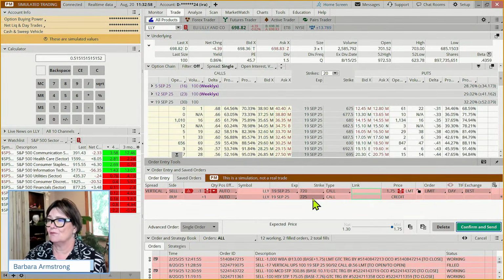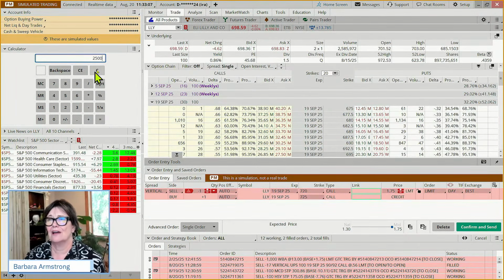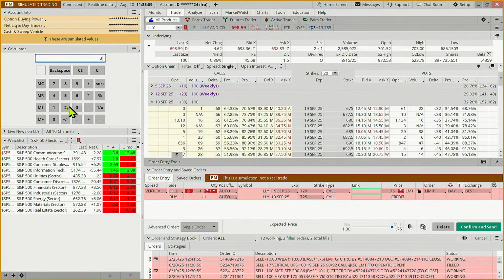And again, if we're willing to risk $2,500 and we're risking about $325 a contract, that's about 9 contracts maybe, divided by 325, 8.7. So we're going to do 7 contracts.